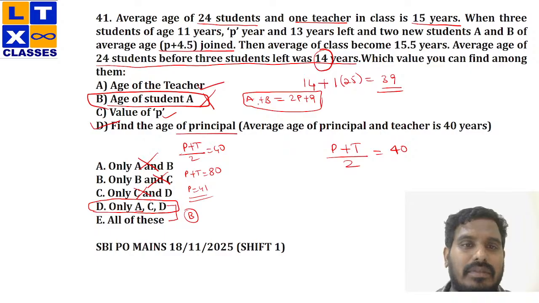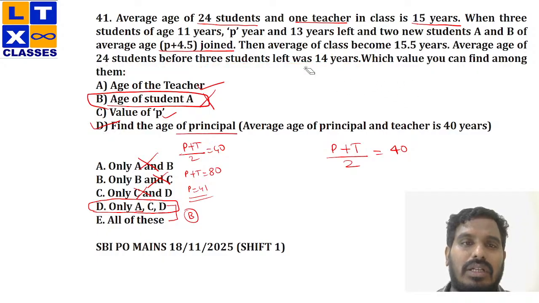Clear? Now, if at all someone has a doubt whether we can calculate the value of P, I'll simply write the equation C. After one teacher being added, the average is 15, right? So the total age would be 25 into 15, right?